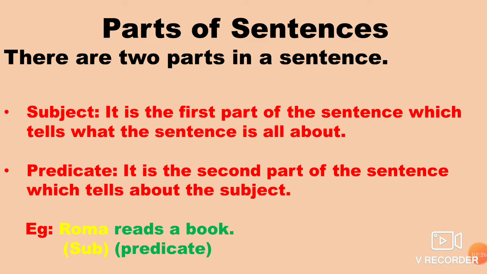For example, Roma reads a book. In this sentence, the first part, Roma, is the main part of the sentence. It is the first part of the sentence and it tells what the sentence is all about. That is called the subject. And the second part is reads a book. This is the predicate, which tells more about the subject Roma. So here Roma is the subject and reads a book is the predicate.